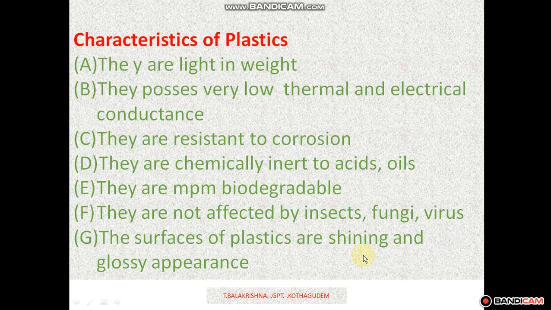Plastics are also soft and weak compared to metals. A very important disadvantage is that they are non-biodegradable. Plastics are non-biodegradable. Wood and metals are biodegradable.